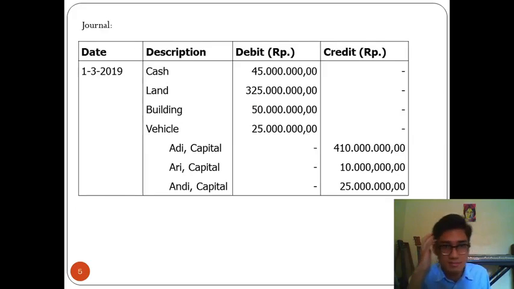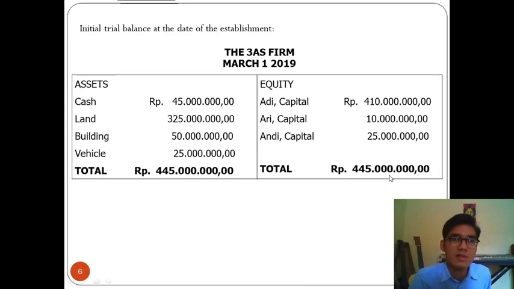Here's the journal. Date the 1st of March 2019. Like I said before, we put all the assets on debit. In this case we have cash, land, building, and vehicle, and credit all of their capitals with the amounts. Then the initial balance sheet at the date of the establishment, 3A firm, March 1st, 2019.